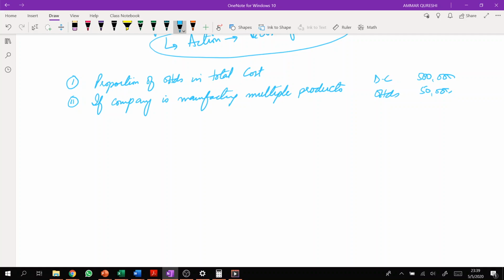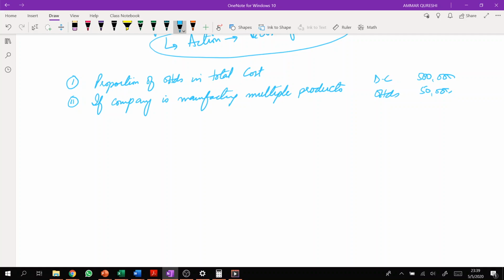Because see, if a company is using just two products, then distribution will be made between two products, right? So it's not the case that activity-based costing will not give you any benefit. But since there are just two products, there is not a huge issue of distribution, right?